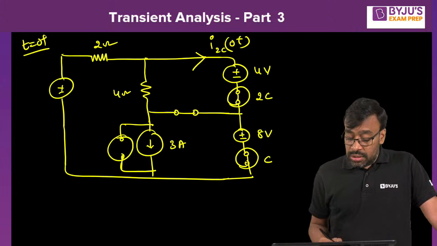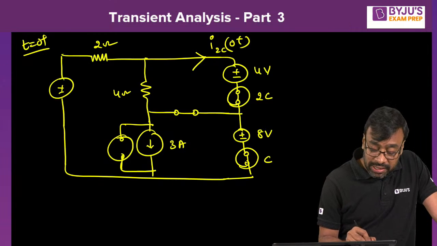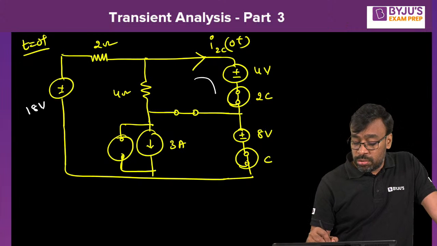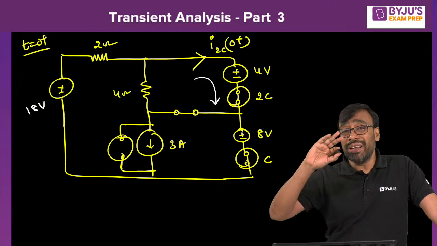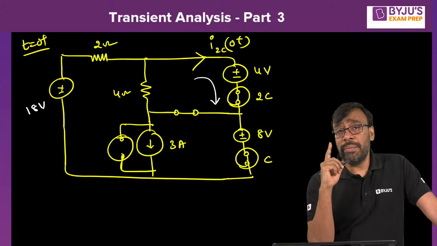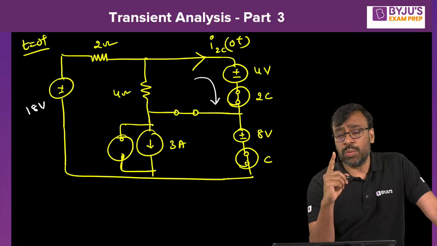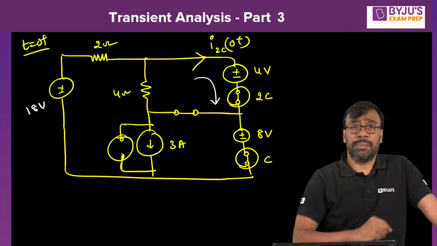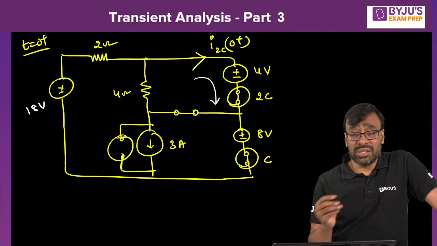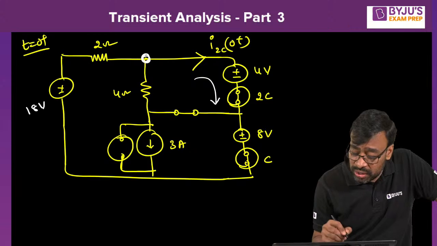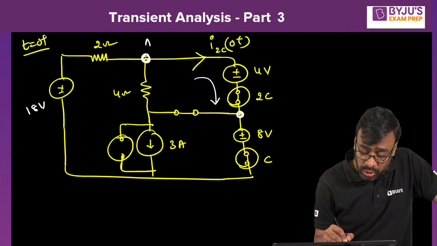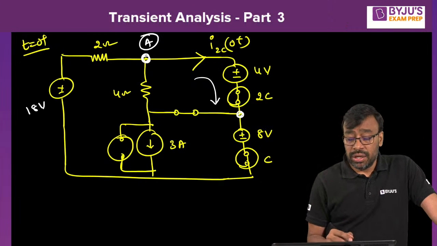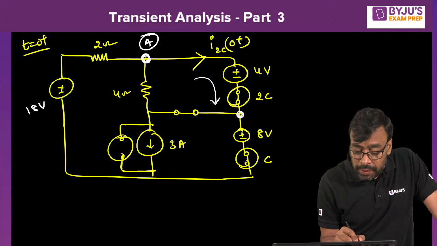It's very clear, the circuit is very clear. This is actually 18 volts, right? Current flowing through 2C is nothing but the current through the voltage source. There is no resistive element in the path. Whenever the current is asked in a path where a resistive element is not available, usually you solve it using Kirchhoff's current law. KCL is the only option. You apply KCL at this node or at this node, but I prefer node A. If you want to apply KCL at node A, you must know the current flowing here in the 2 ampere.